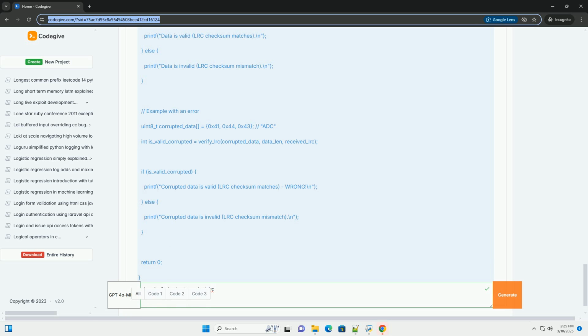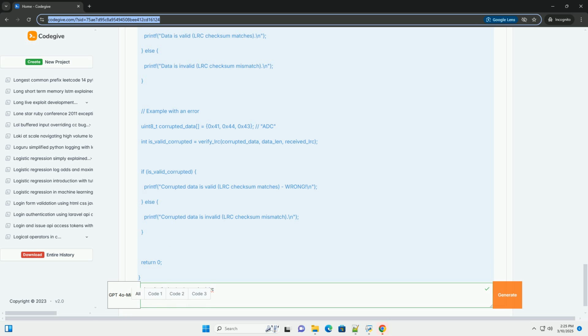It initializes a byte array representing ABC, calculates the LRC, prints the data and checksum, and then simulates receiving the data and verifying the checksum. It also demonstrates the effect of a single bit error on the checksum verification.